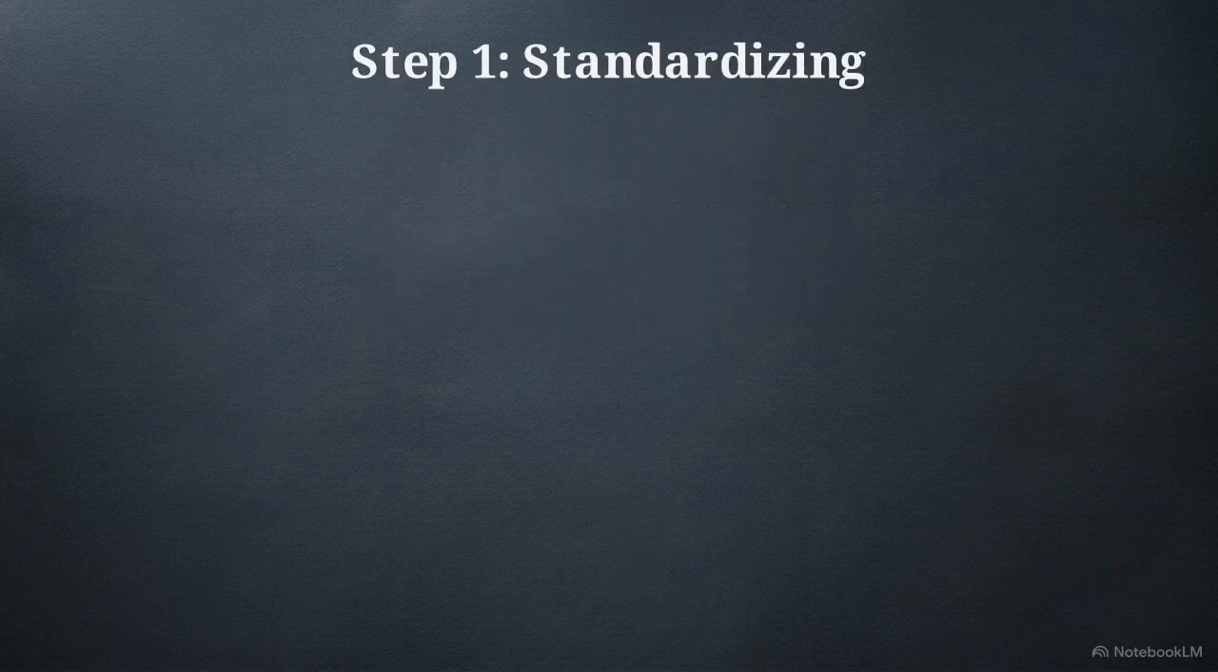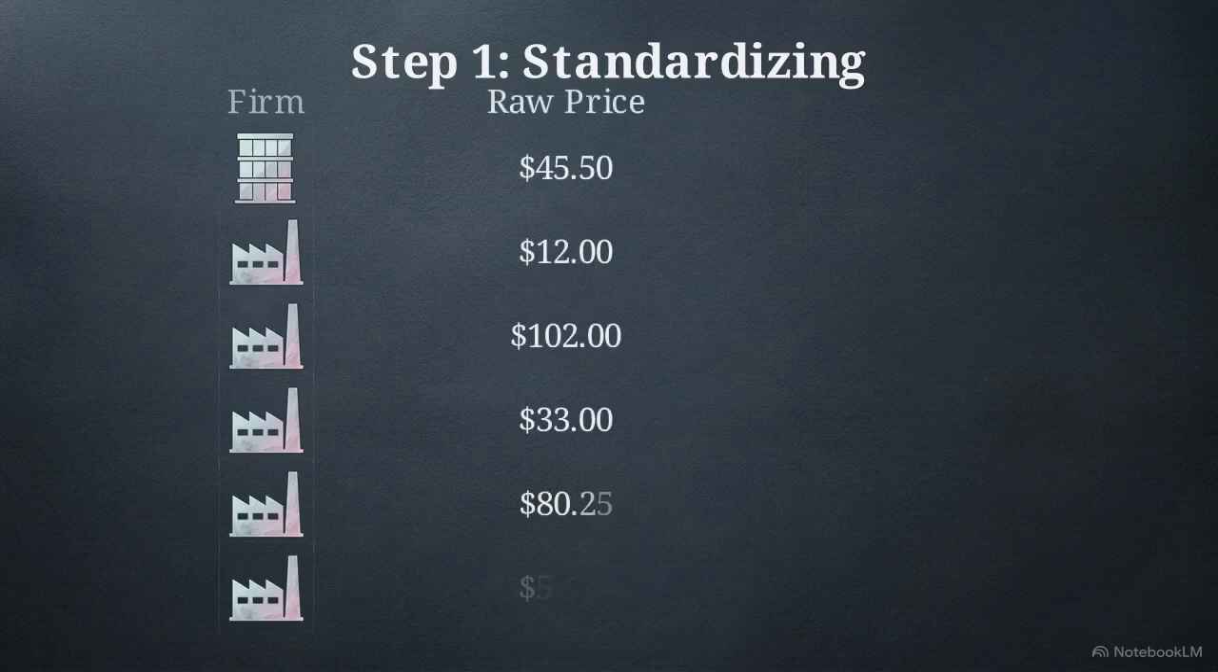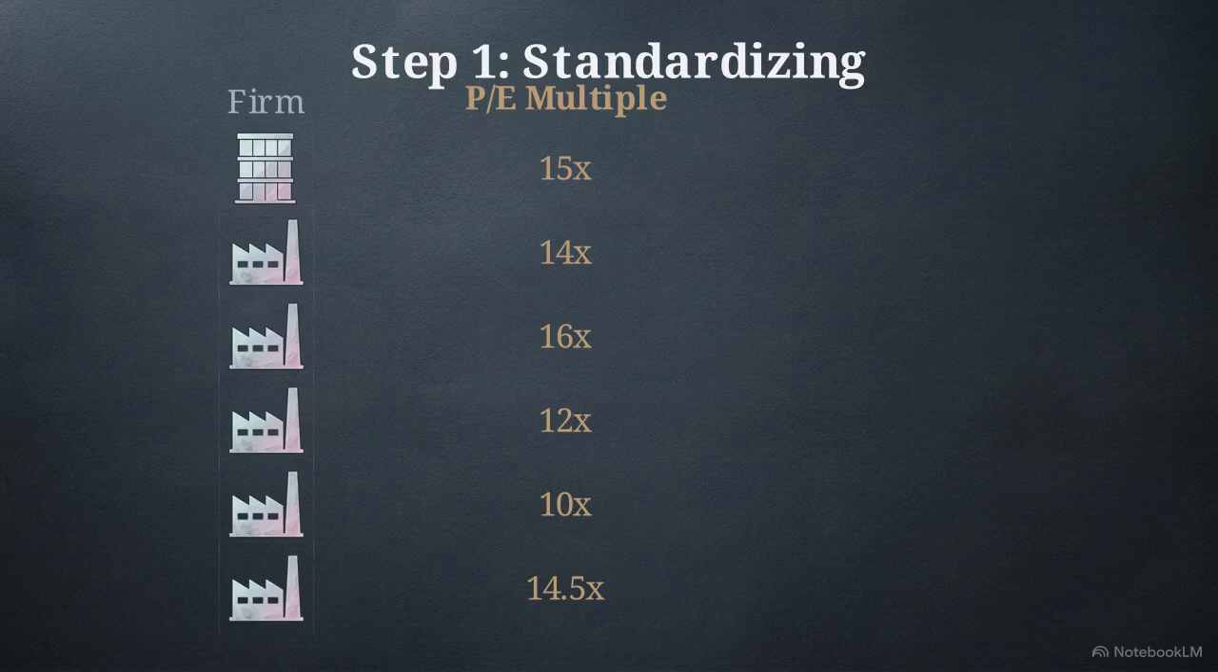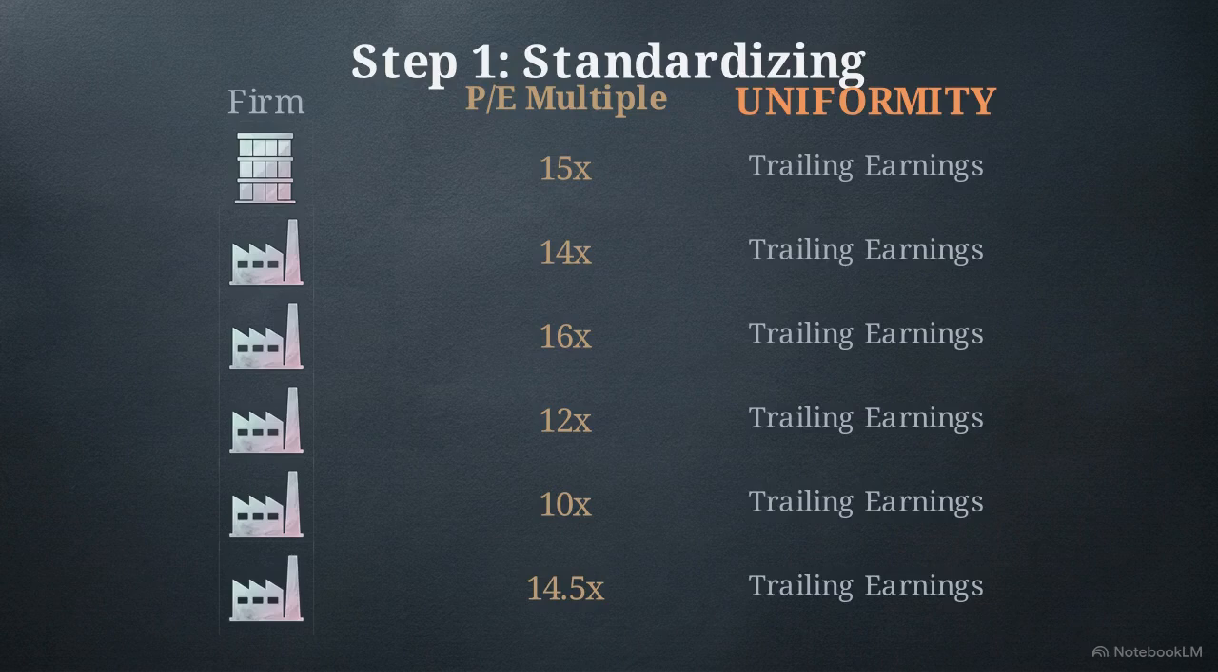Take a close look at this table displaying a target firm alongside 5 competitors. Looking only at raw share prices offers no baseline. We must standardize these into PE multiples. The absolute rule is uniformity. Using trailing 12-month earnings for the target requires using trailing earnings for all comparables. Mixing forward and trailing earnings invalidates the entire comparison.